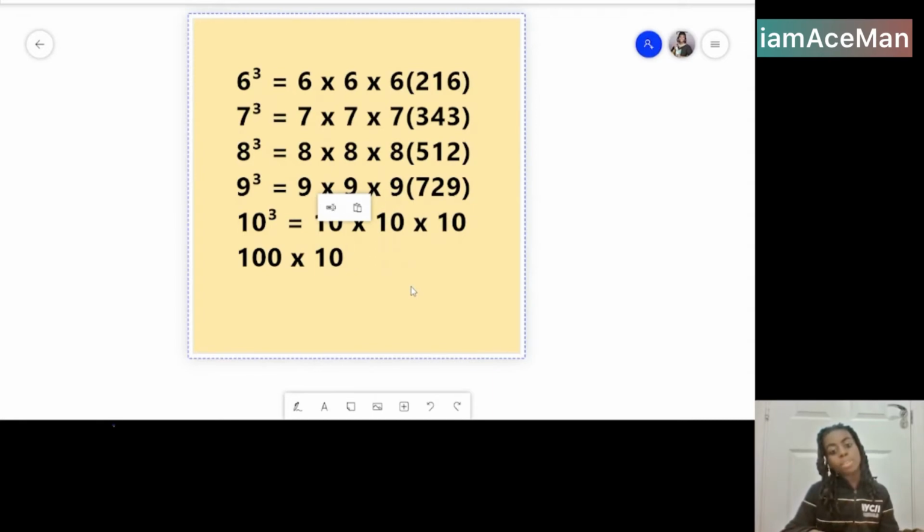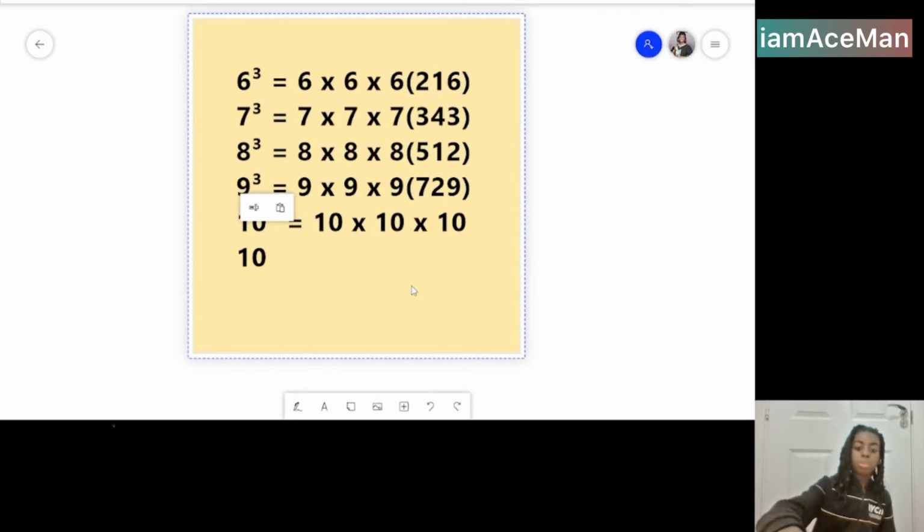And remember that if you're doing 10 times 10 times 10, it's like 10 times 100. So this is the 10, and these are the two 0 units.